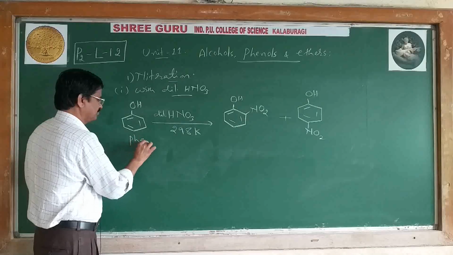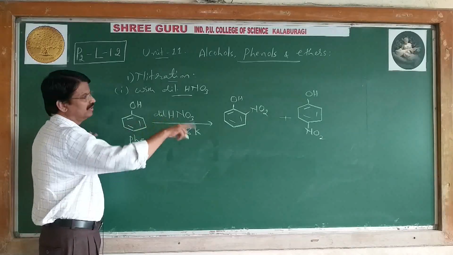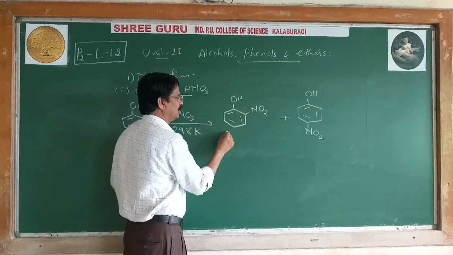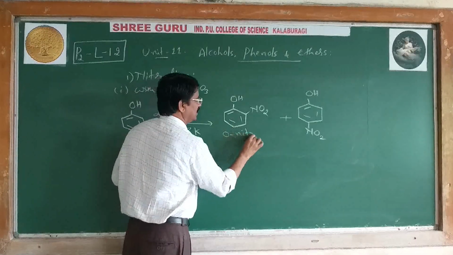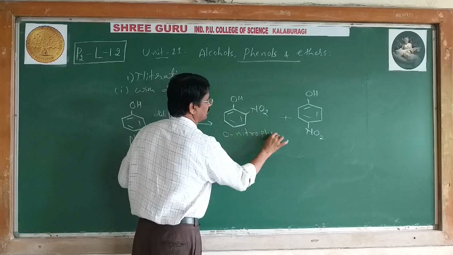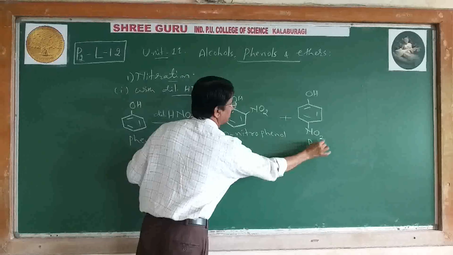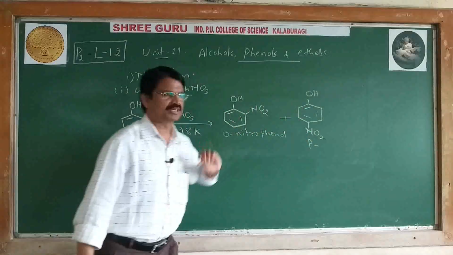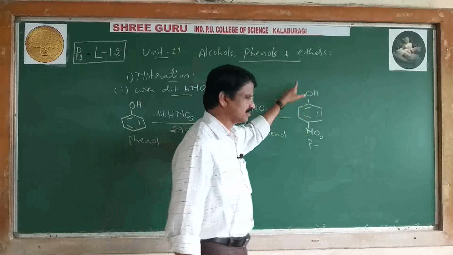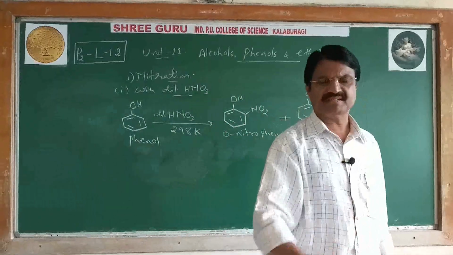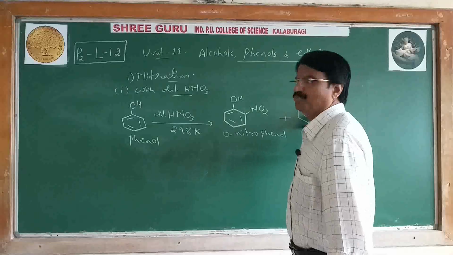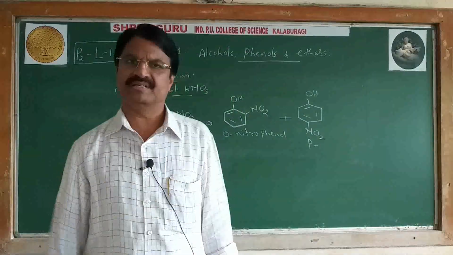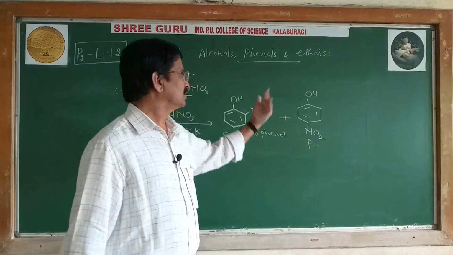Phenol is converted into ortho nitrophenol, which is 2-nitrophenol, and para nitrophenol. Para nitrophenol is the major product because of its symmetrical nature. If the groups are on opposite sides, it is para, and it is more stable. Hence, if the stability is more, the yield is also higher. Higher the stability, higher the yield.